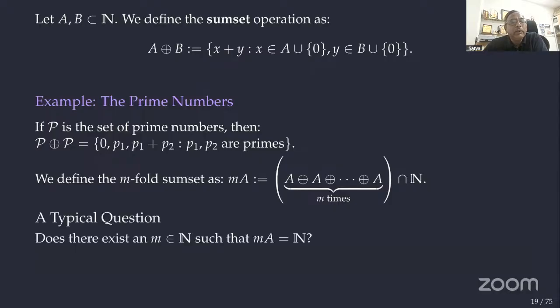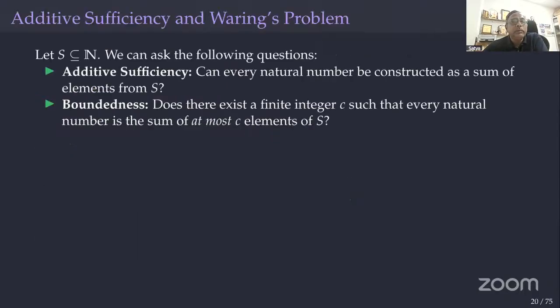So if you take the M-fold sumset, that is A plus A, M times, intersected with N. The typical question is whether there exists an M such that MA equals N. Okay, I take A as a subset of natural numbers and I add it to itself. Can I get the entire N, after adding some M times, right? So this is the question. So basically we are looking for a subset S of N. We are asking these two questions: